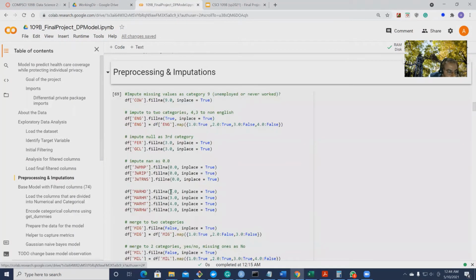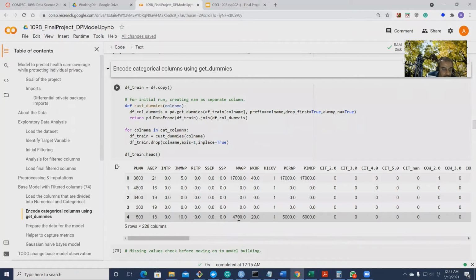We did pre-processing and imputation on these 74 variables. We did imputation based on each data with appropriate values and recategorization as needed. Then we encoded categorical columns using getDummies and we got 228 columns. We used feature selection techniques, SelectKBest, Fisher score, exhaustive feature selection, Boruta, and we found Boruta is the best feature